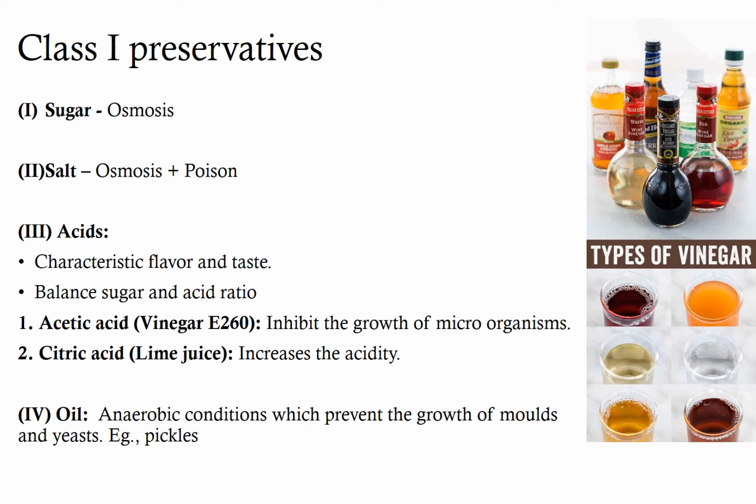There are different types of acid, mainly acetic acid which is present in vinegar and citric acid which is present in lime juice or citrus fruits. Acetic acid is commonly used in pickles, chutney, sauce, ketchup. It inhibits the growth of microorganisms. Usually vinegar typically contains 5 to 8% acetic acid by volume.